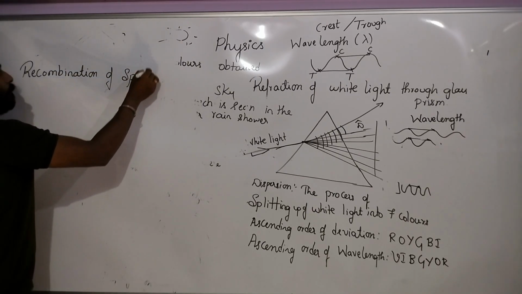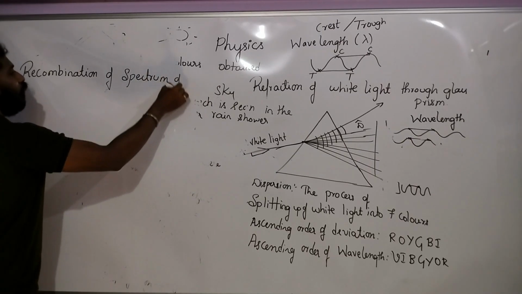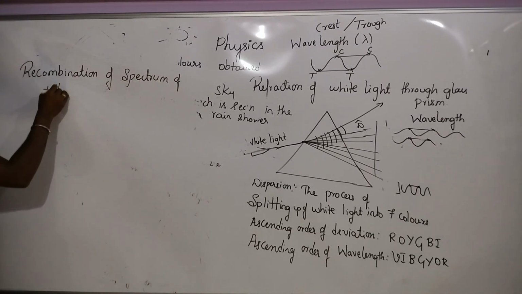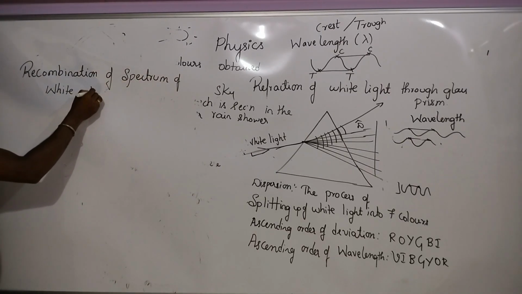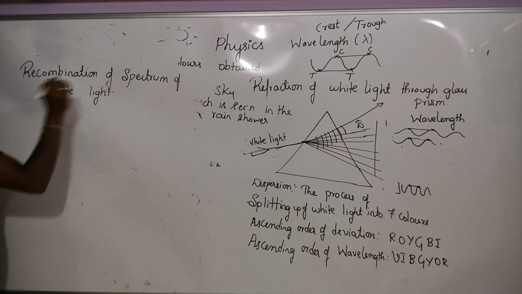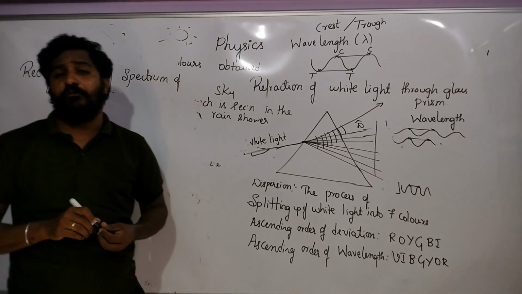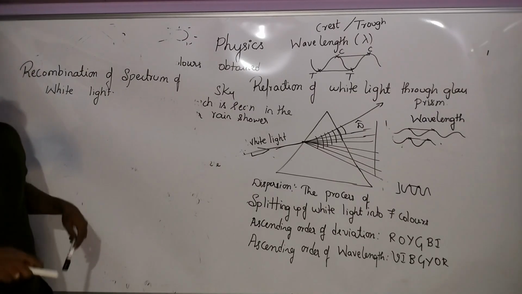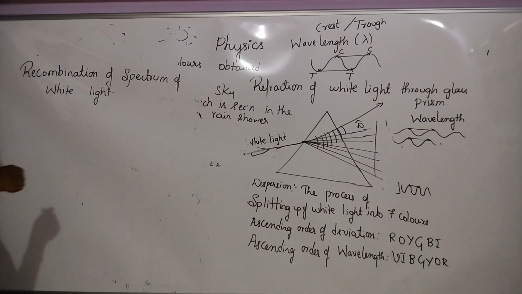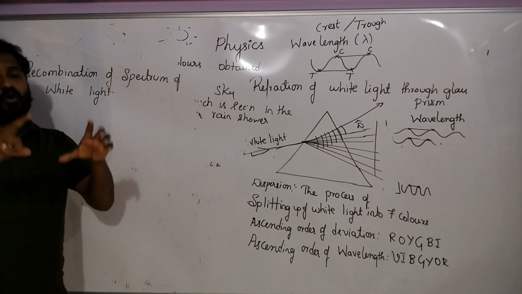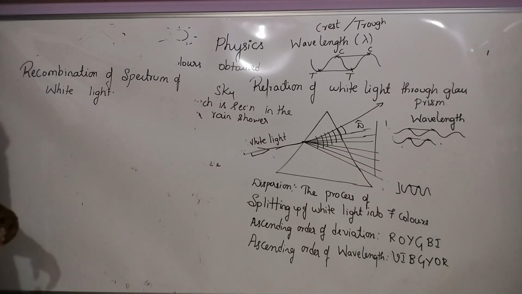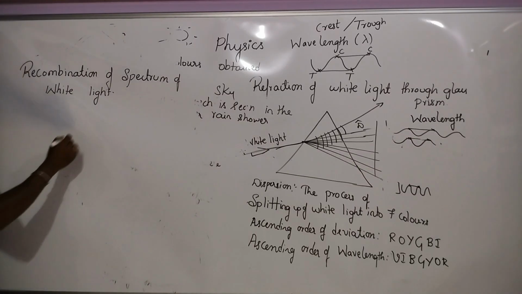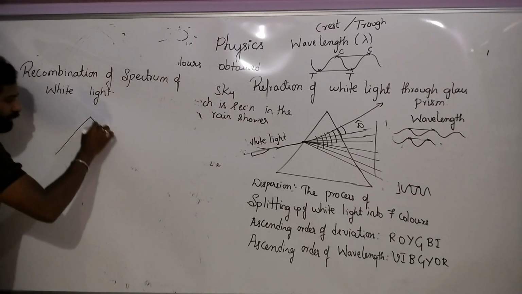of spectrum of white light. This is an experiment. You have to explain it according to the diagram, and showing the diagram is compulsory for this. So what did Newton do?